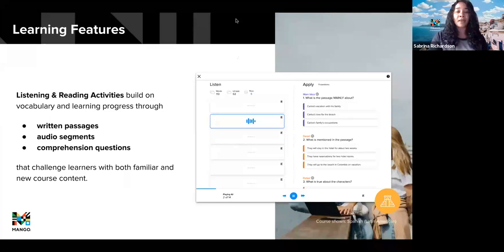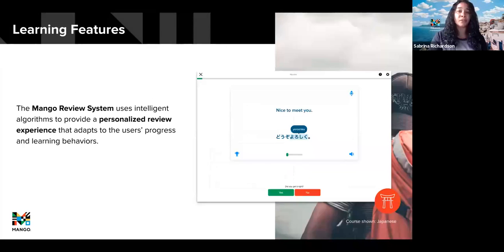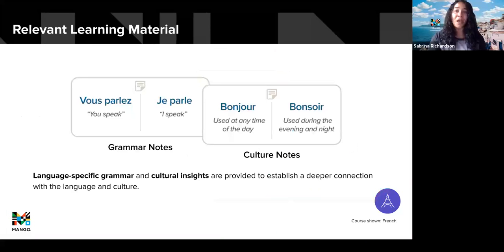There is also a relatively new personalized review system feature. This feature is great because it adapts to each individual learner, because it picks up on their particular progress and their learning behaviors. So it challenges them on what they need to practice for the language. We also have relevant culture and grammar notes that you'll find throughout all of the lessons to help establish a deeper connection with both the language and the culture that the learner is using.